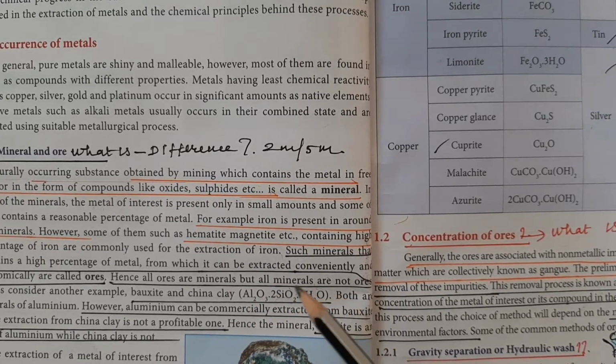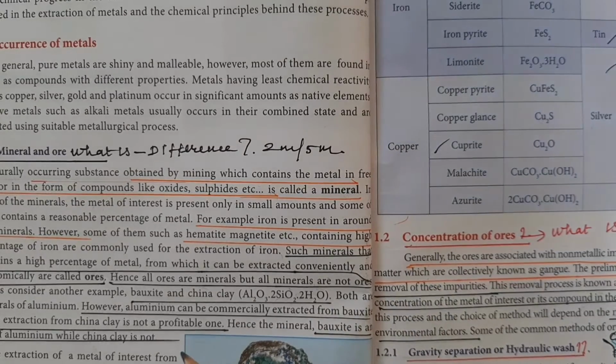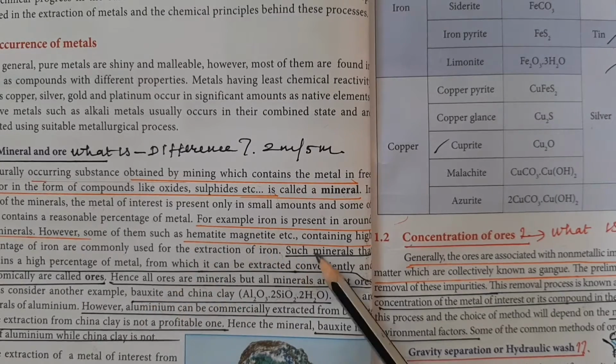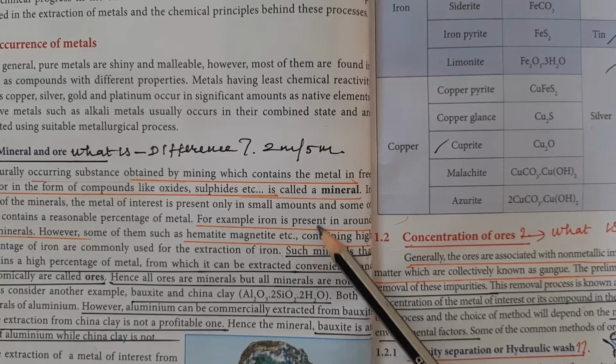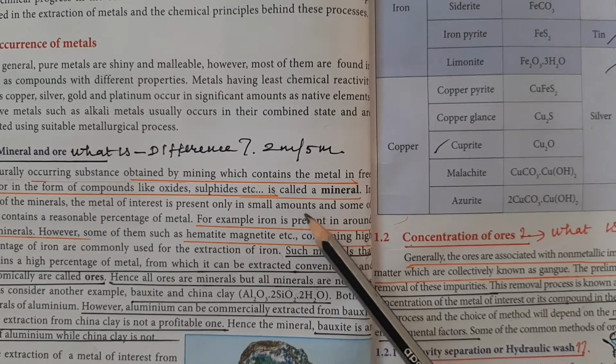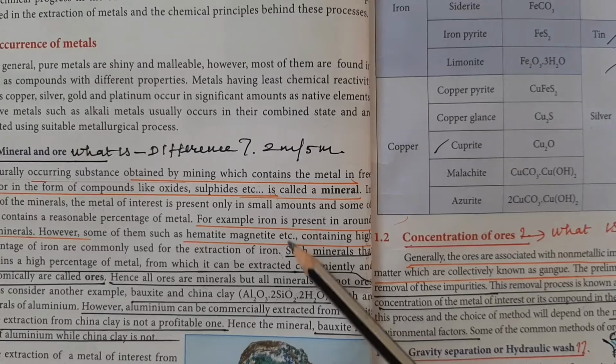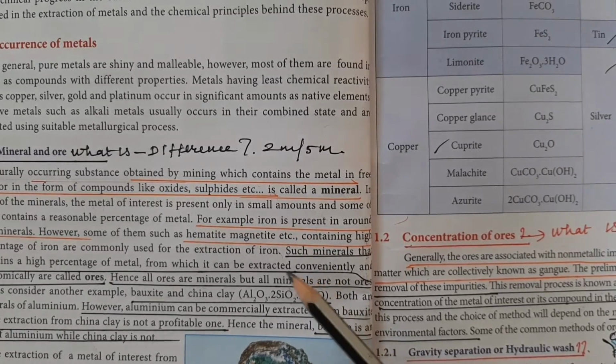Now we can write the difference between ore and mineral in the form of a table. One side mineral and the other side ore. A mineral is a substance where the metal is present in a free state or in compound form. An ore is also a substance where the metal is present in an individual state or in the form of a compound. From a mineral, the metal cannot be extracted profitably, but from an ore the metal can be extracted profitably.